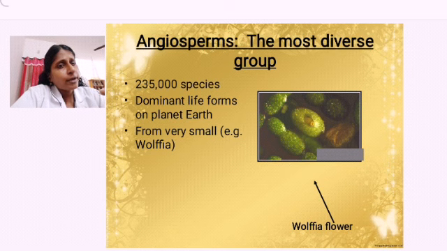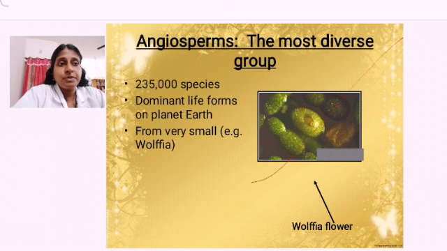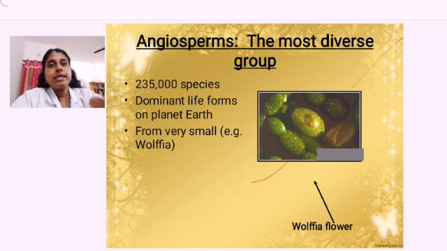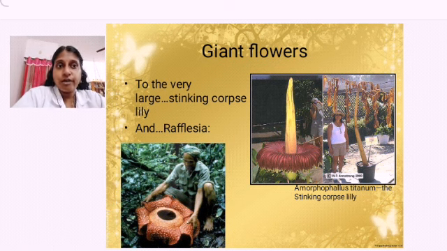From the very small, microscopic Wolffia, the flower shown in the diagram, to the very largest flower, the giant flower Rafflesia, you would have learned, isn't it? Rafflesia is parasitic in nature. So this Rafflesia, the largest flower, also belongs to angiosperms.